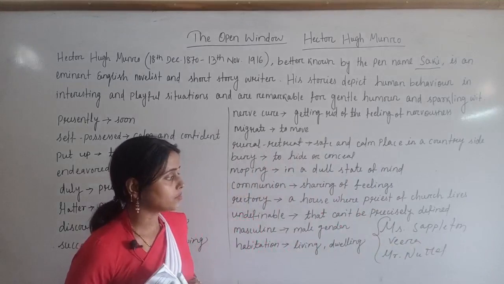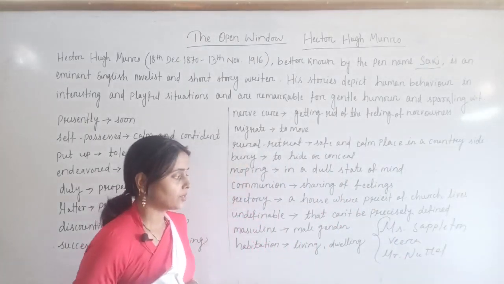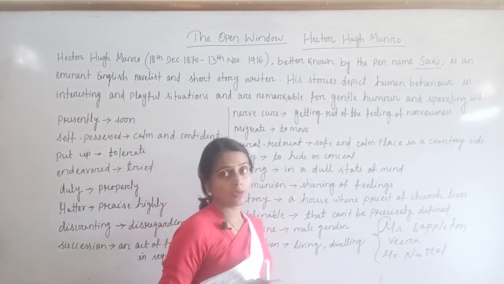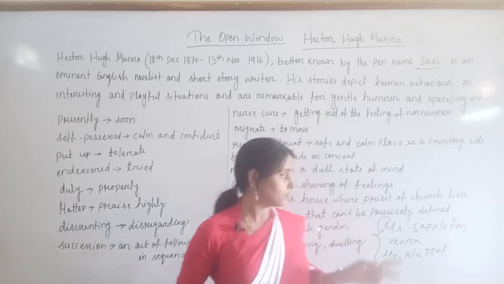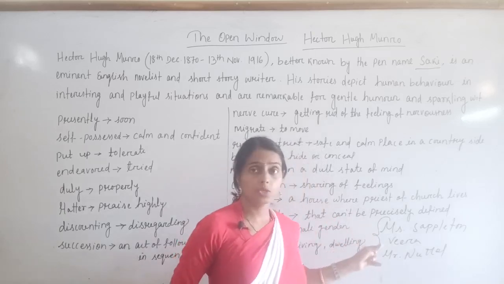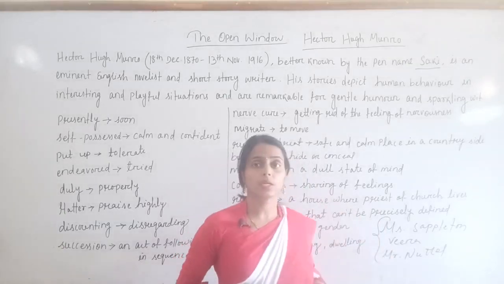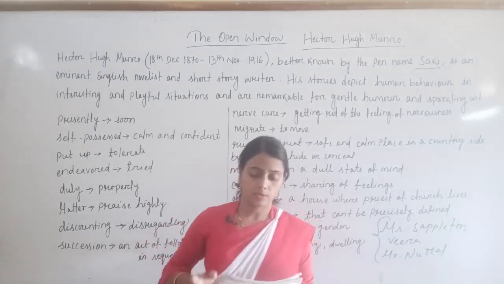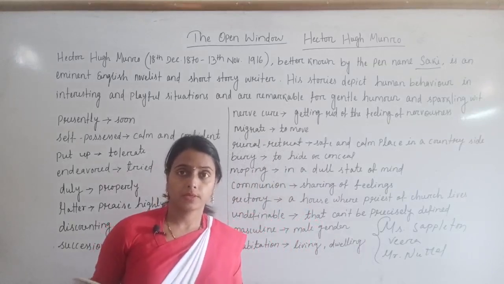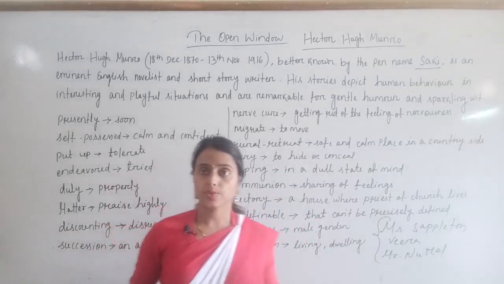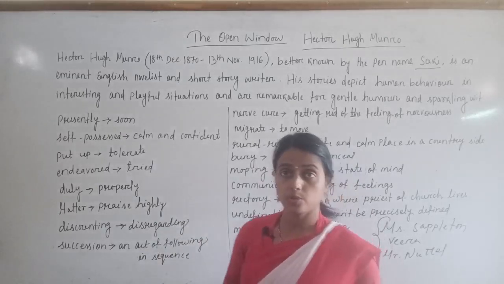Okay, one is Mrs. Sappleton, another character is Vera, next character is Mr. Nortel. But let me tell you one thing, Vera was a young girl of 15 years old and Mrs. Sappleton was her aunt and Vera was her niece, okay, and Mr. Nortel was a stranger in this chapter. My aunt will be down presently. Presently means just right now, soon. I have written the difficult meanings also, you can write it down in your copy.